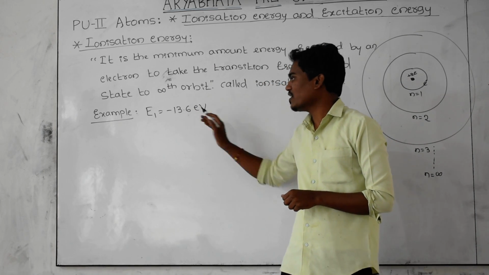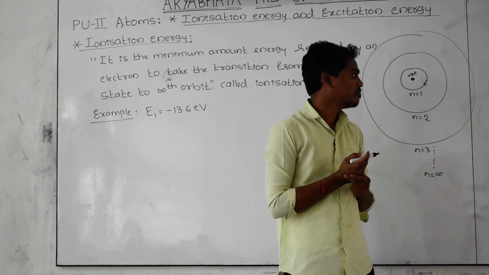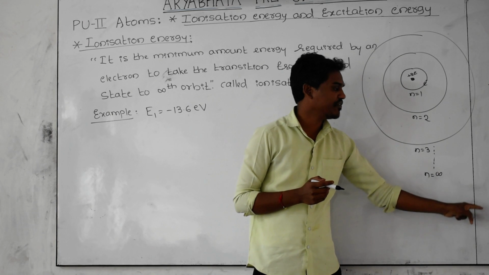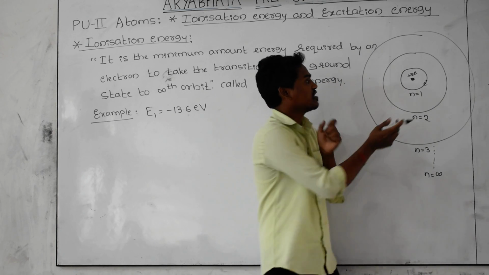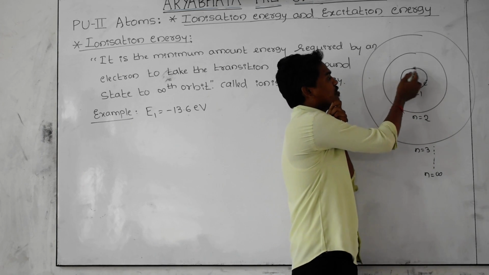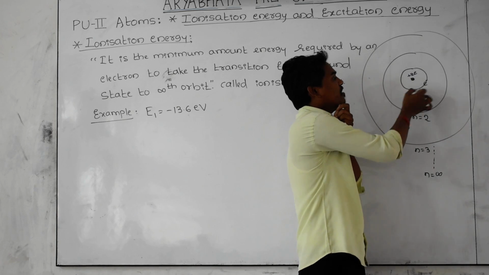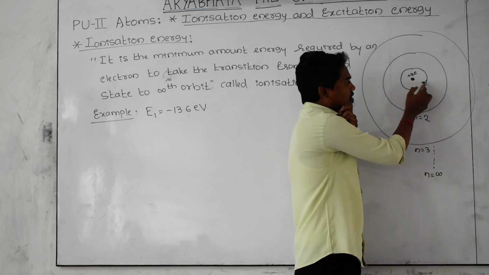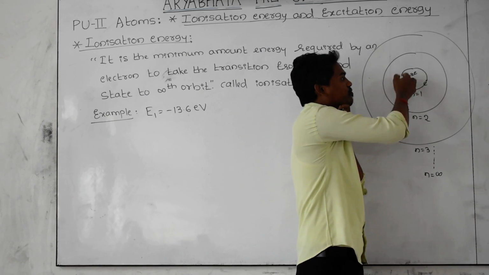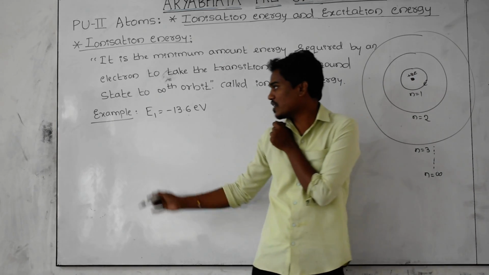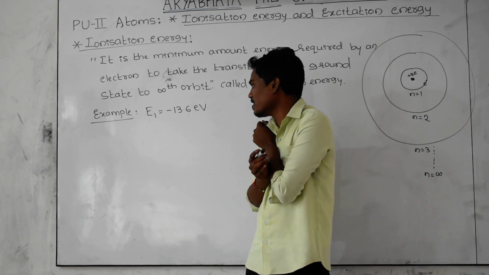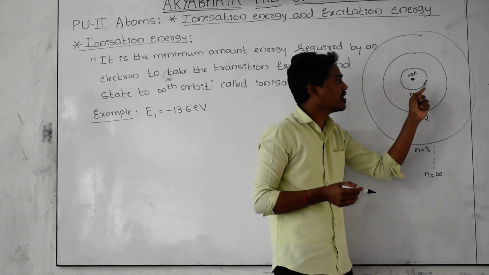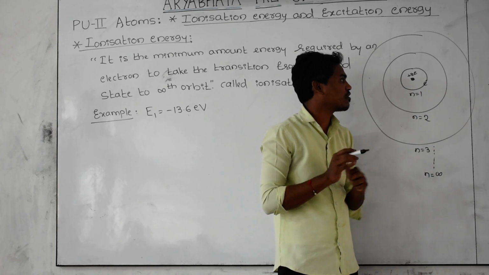If this much energy is given to the electron, then the electron jumps from the first orbit to the infinity orbit. Let us consider this is the electron revolving around the nucleus. This is the first energy level of the hydrogen atom. In this first orbit, the energy is minus 13.6 electron volt. The electron is revolving around the nucleus in the first orbit with the energy of minus 13.6 electron volt.